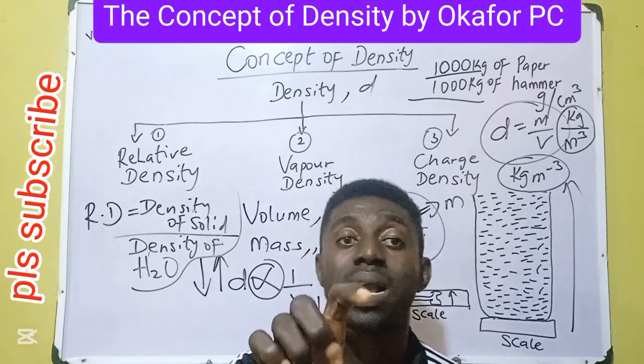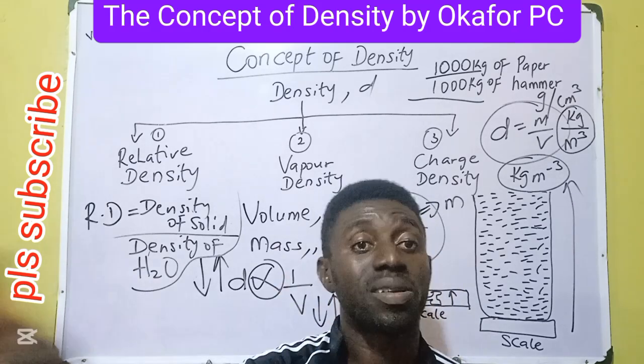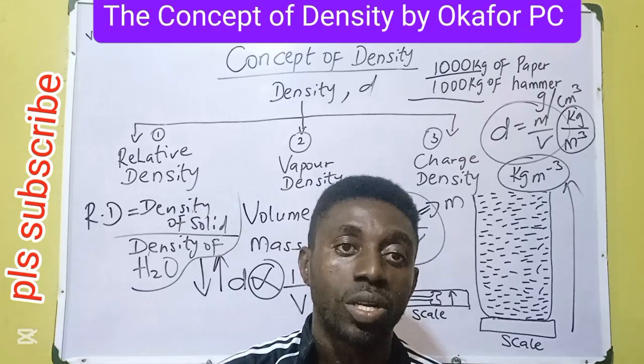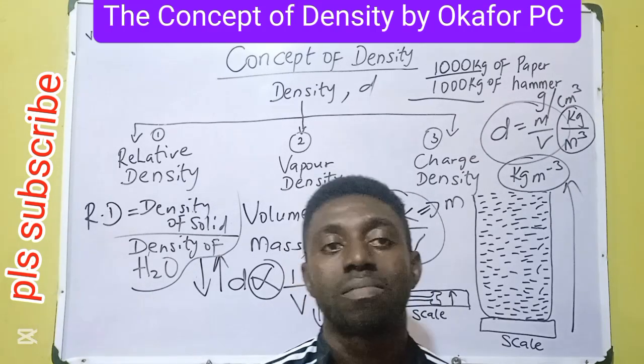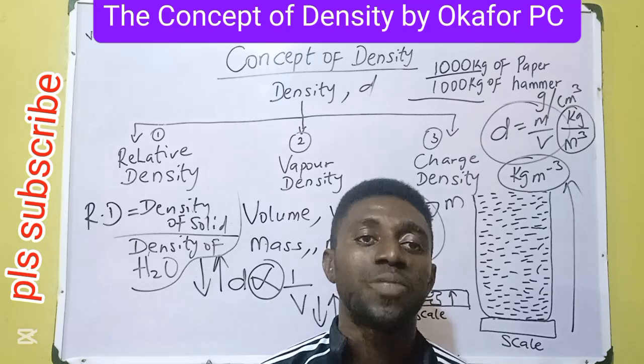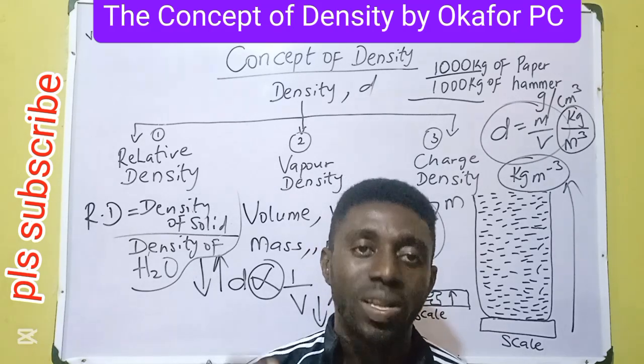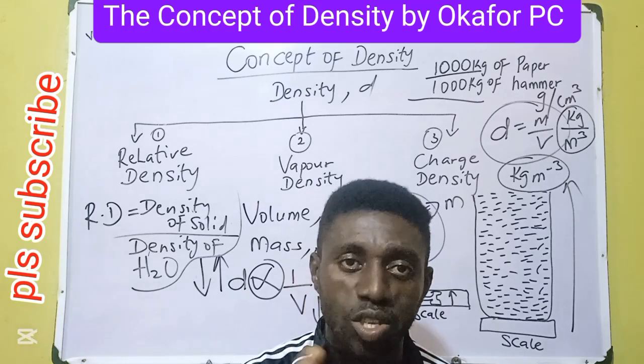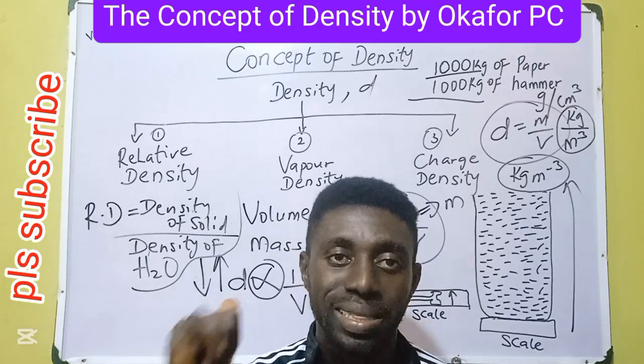If I get density of one gas, for example carbon dioxide, density of carbon dioxide divided by density of hydrogen, that's what we call vapor density. It makes comparison, just like relative density.